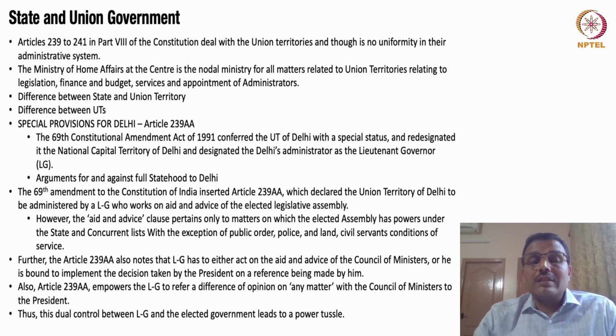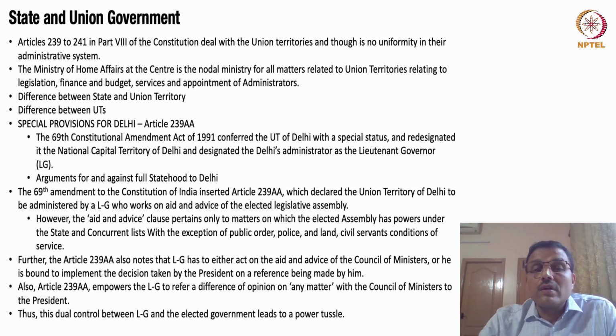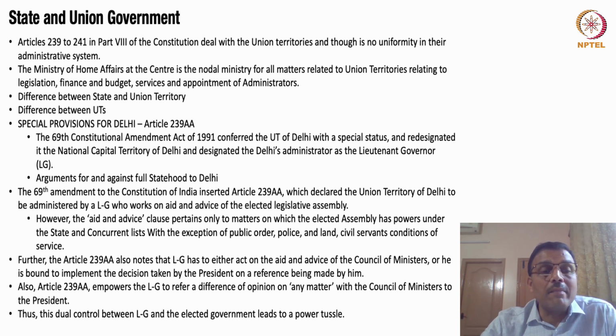Of course, there could be differences between the union territories themselves. For example, between union territories that are island territories and union territories that are, say, a former French colony or a former Portuguese colony, as the case may be, like Daman and Diu, for that matter. So those differences can definitely be brought about because of the kind of aspiration those kinds of places or territories have. So that is some kind of difference that may be there in the union territories themselves, and hence the confinement of what these are is left to the Union of India.